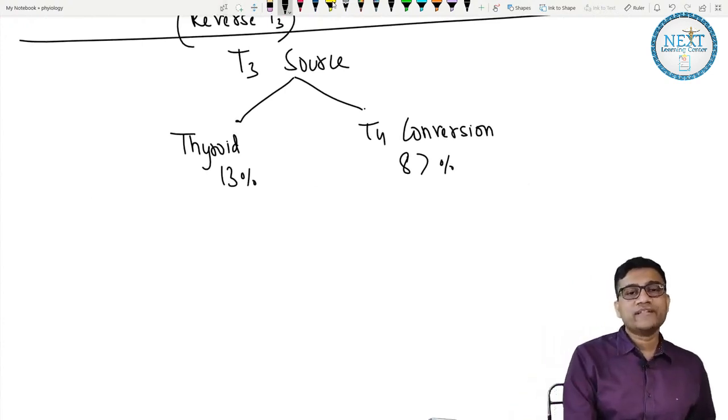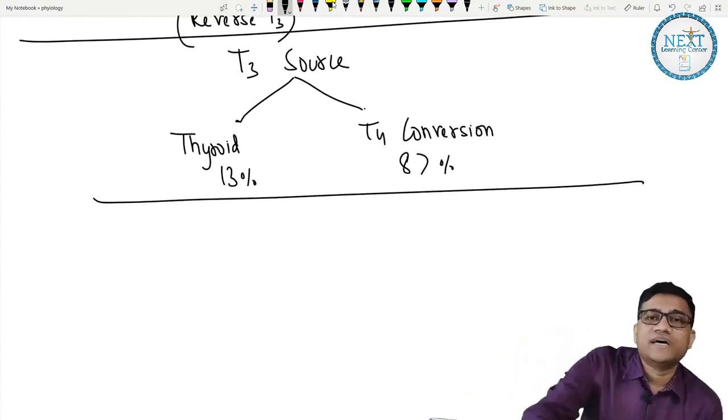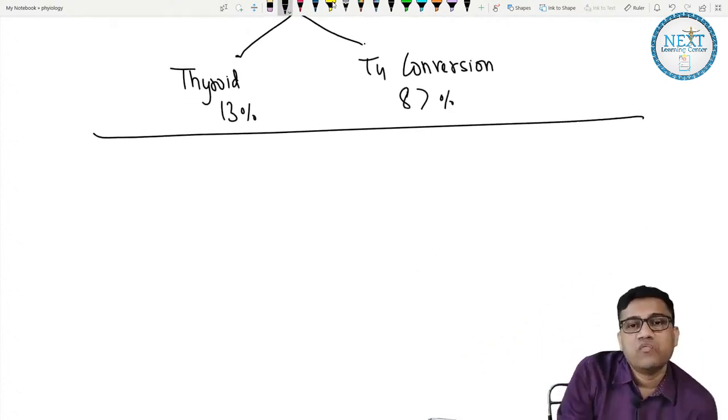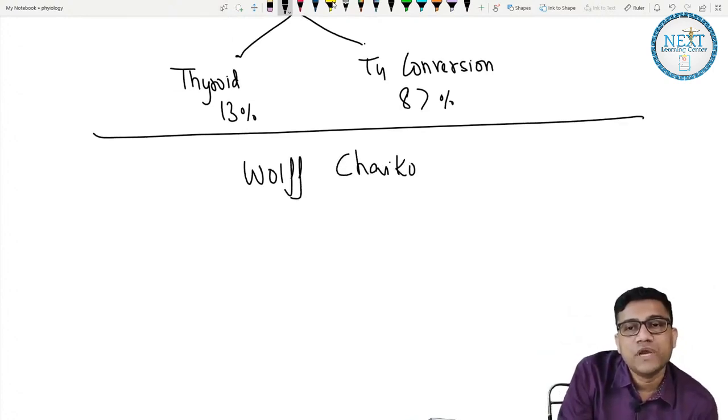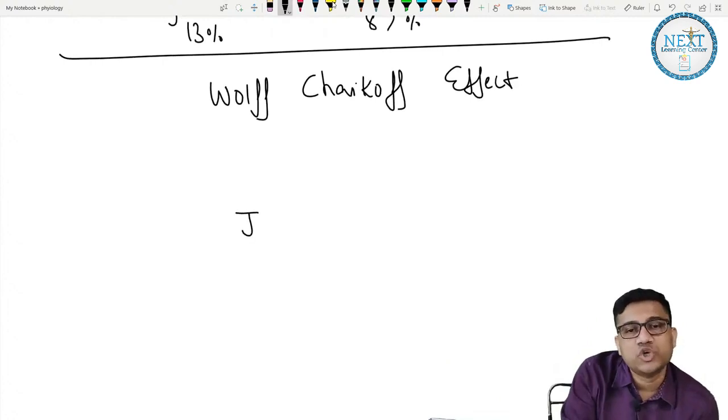Now there are 2 effects they are asked in the exam, and people again say, sir, just ask in the exam. So let me teach you very important effects, then we'll go to the actions, okay. One is called the Wolff-Chaikoff effect and the other is called the Jod-Basedow effect.